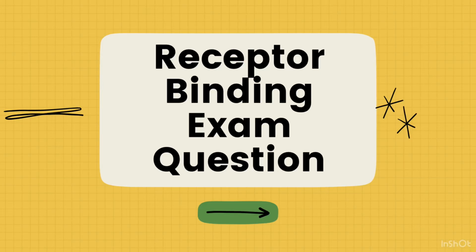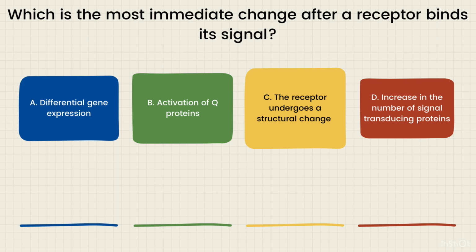Today we're going to be looking at an exam question about receptor binding. So, which is the most immediate change after a receptor binds its signal? Is it A, differential gene expression, B, activation of G proteins, C, the receptor undergoes a structural change, or D, increase in the number of signal transducing proteins? So take a second to pause this video and try to do this on your own.